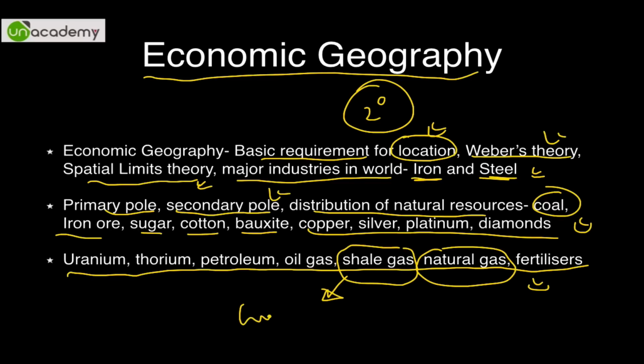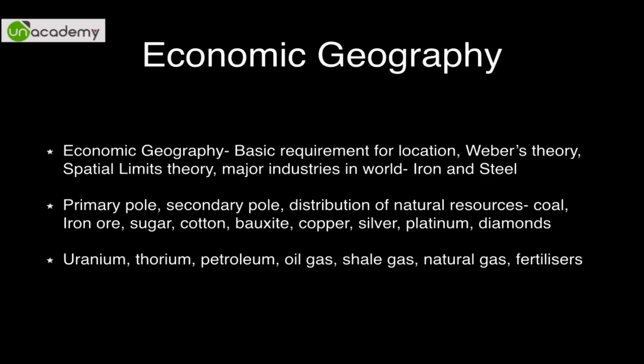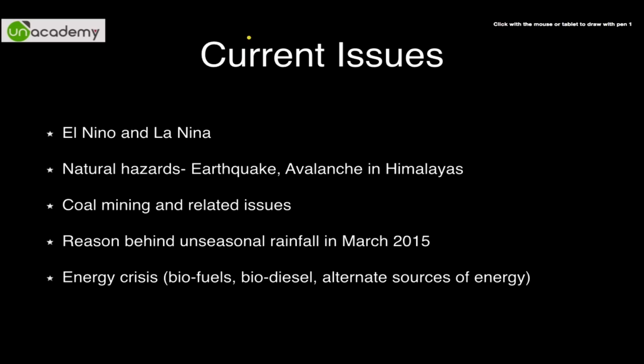You must have heard that farmers who are growing guar in Rajasthan and Haryana literally became millionaires in terms of rupees overnight because of the price of guar, because it is needed in the extraction of shale gas, especially in USA. That is why it got imported, and it fetched at least 100 times the price it usually would have. Anyway, moving forward, obviously there are current issues.